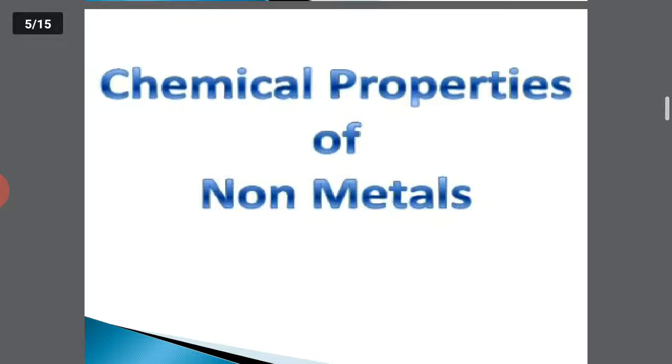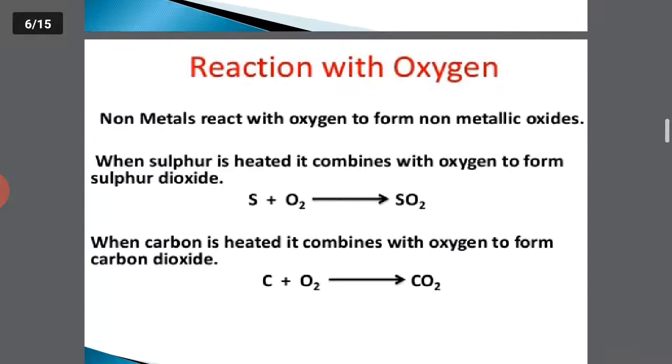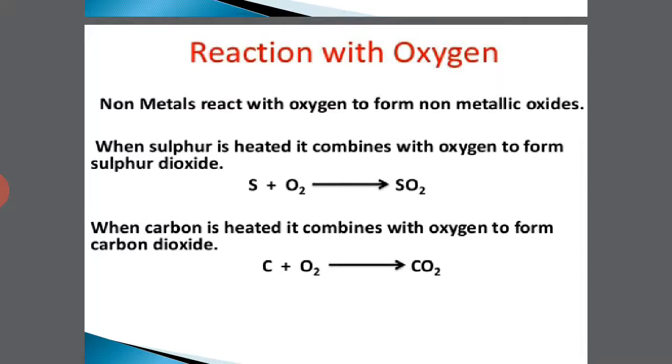So let's move further and try to understand the chemical properties of non-metals. In this we will first study the reaction with oxygen, how non-metals react with oxygen. Non-metals, when they react with oxygen, form non-metallic oxides.